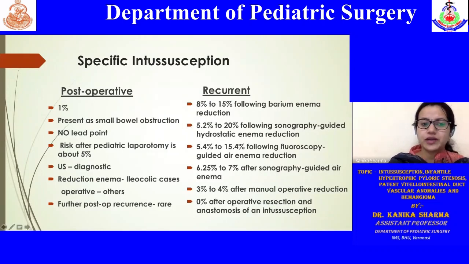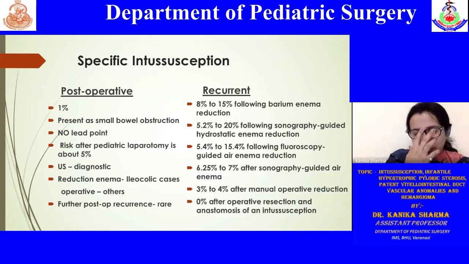Now coming on to specific types of intussusception, like post-operative and recurrent. For post-operative, there is a chance of post-operative intussusception in 1% of cases, which may present as small bowel obstruction. However, you may find no lead point associated.